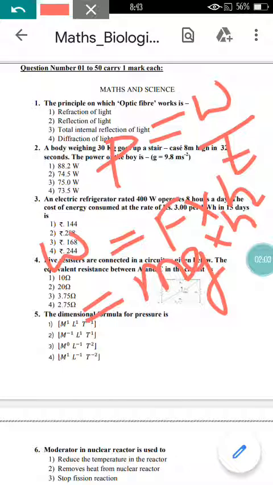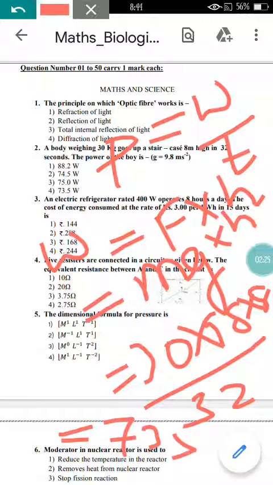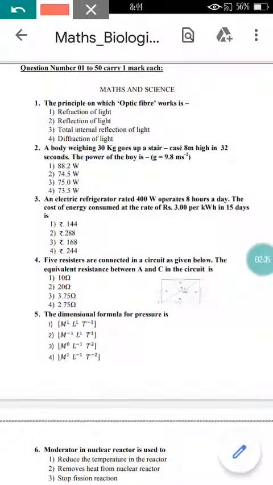Just substitute all these values. Then you are going to get the work as 30 into 9.8 into the height value 8. Divide this value by the time. What is the time they have given? 32 seconds. Then you are going to get the answer as 73.5, right? Note down this formula and try to solve by yourself, then you are going to get the right answer. This will be option number 4.